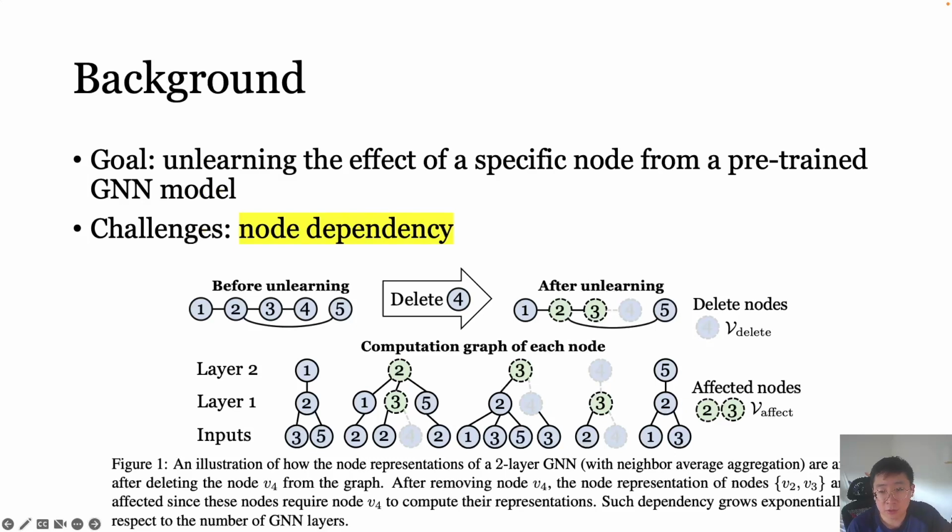We can see that the node representations of node V2 and V3 are also affected since those nodes require node 4 to compute their representation. Such dependency grows exponentially with respect to the number of GNN layers.